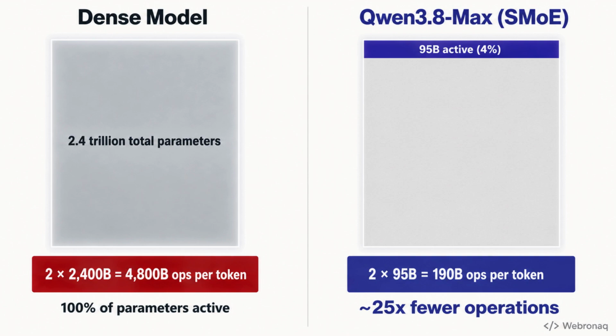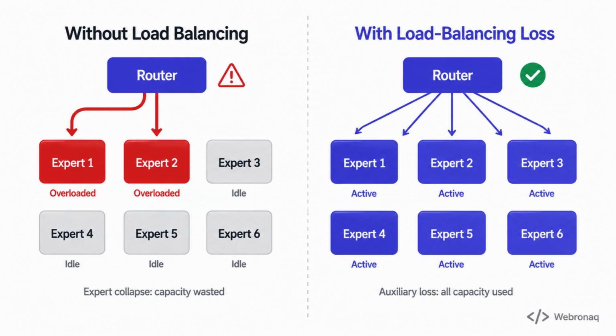Next, we need to talk about a hidden danger that can break this whole system. Here's the hidden danger. Left alone, the router learns bad habits. It finds 1 or 2 experts that seem useful early in training, and it keeps sending them almost everything. Those experts get overwhelmed, the rest sit idle, their capacity wasted. This is called expert collapse.